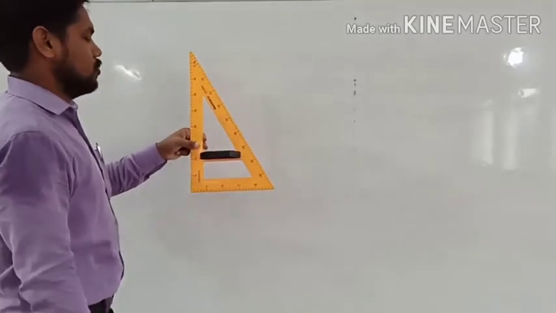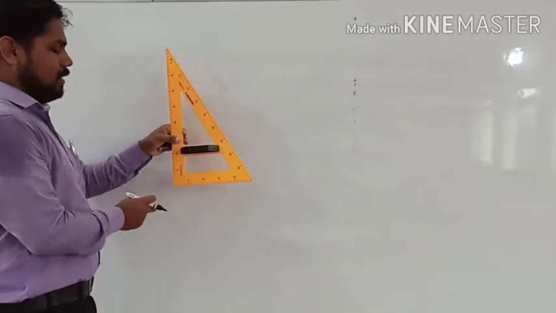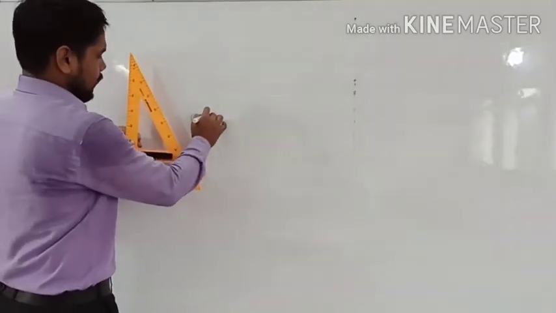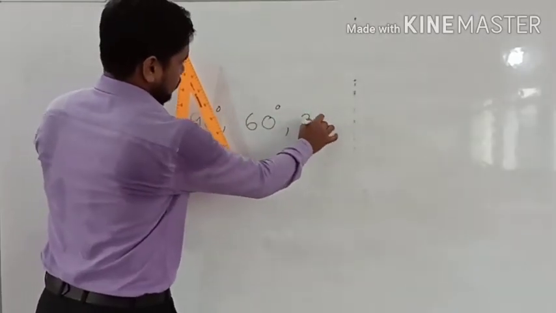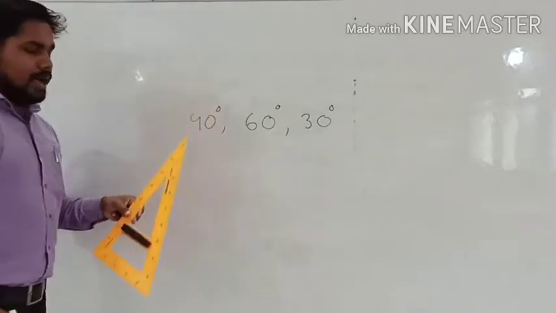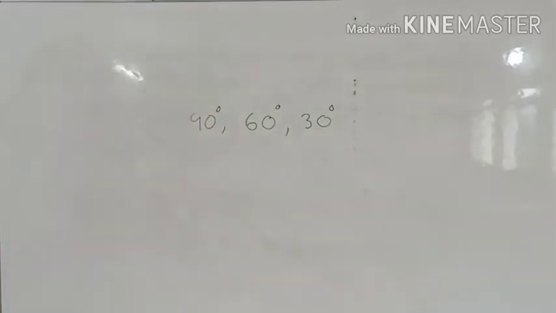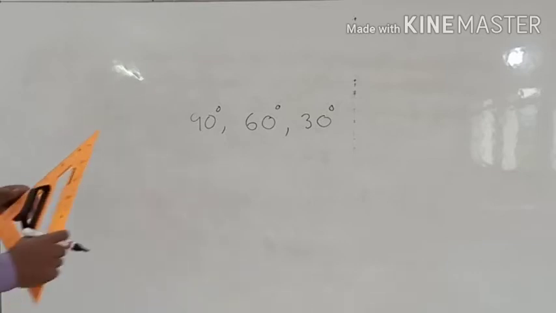And in the other set square we have, you can see one angle is